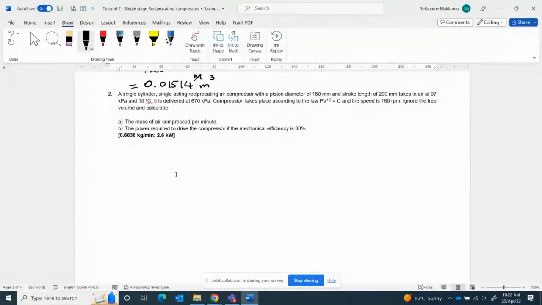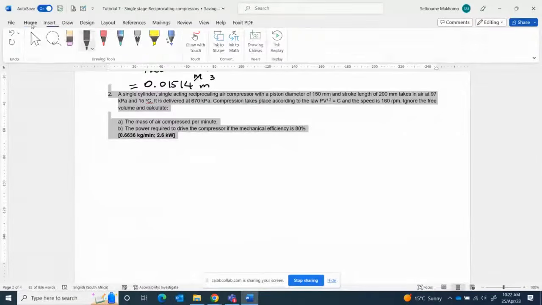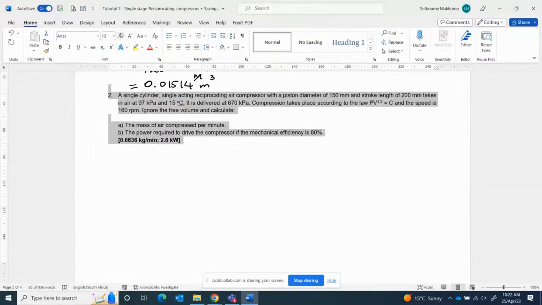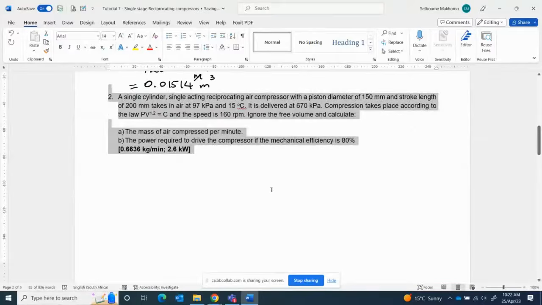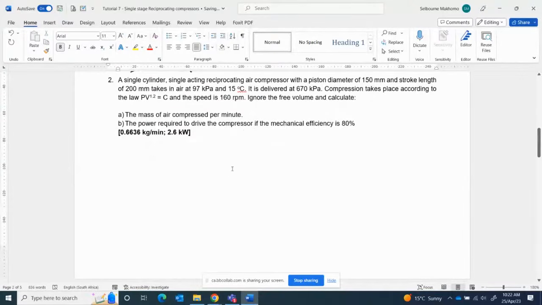A single cylinder, single air compressor with a piston. Okay, let me increase the font a little bit. It has a diameter D of 150 millimeters, and the stroke length L is equal to 200.